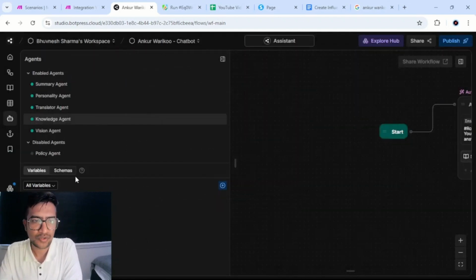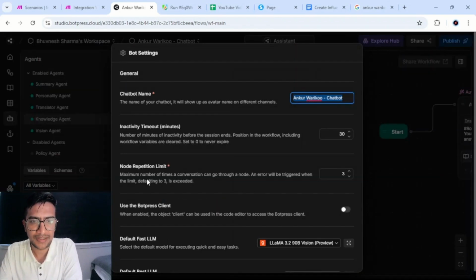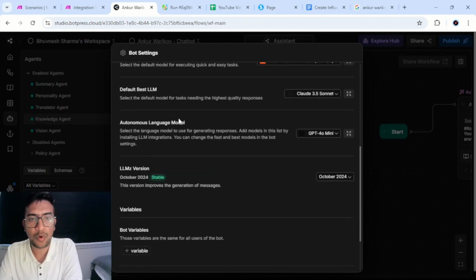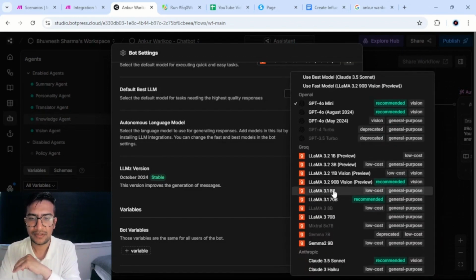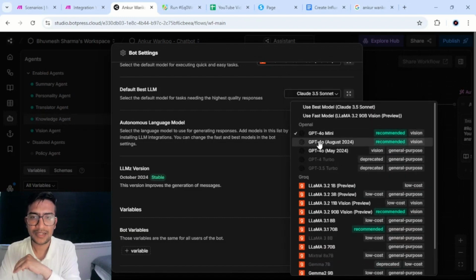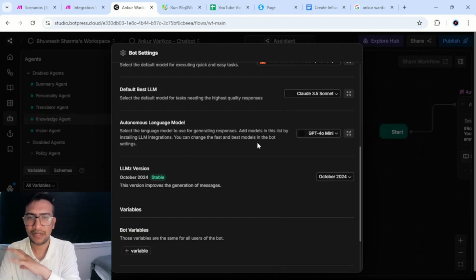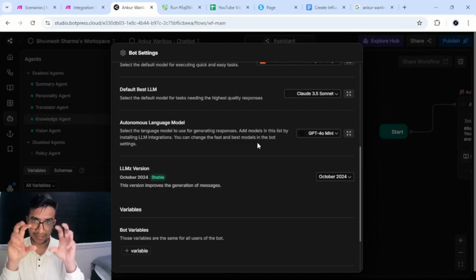But for the autonomous node, you click on bot settings. And within bot settings, if you go to autonomous language model, so that is the autonomous node, I'm using ChatGPT 4o mini. I have tried this with ChatGPT 4o, Llama and Claude, and I found that ChatGPT 4o and 4o mini were giving decent answers. The most important part for this is to be able to extract the right chunk, extract the right knowledge base for the question that the user asked, and then give an appropriate summary of the answer.